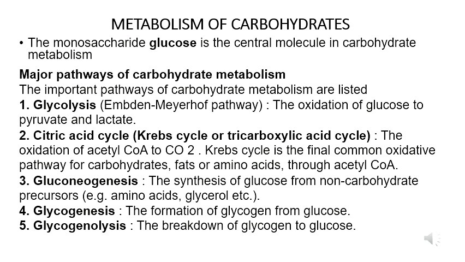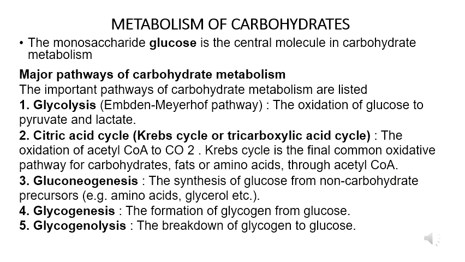Second one is citric acid cycle, also known as Krebs cycle or tricarboxylic acid cycle. That is the oxidation of acetyl CoA to carbon dioxide. It is the final common oxidative pathway for carbohydrates, fats or amino acids through acetyl CoA.